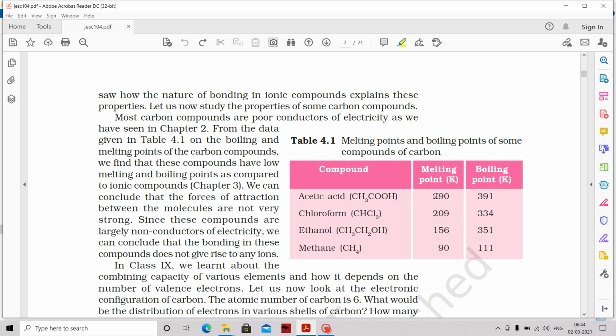Not much higher than your sodium chloride. When compared to ionic compounds, these are all lesser. You see, I told sodium chloride is around 803 degrees centigrade, but here you can see no one is having more than 400 degrees. Even the boiling point itself is around 400. Other melting points are very less, even 300, 209, 156, 90. So the boiling and melting points of the carbon compounds are lesser when compared to the ionic compounds.